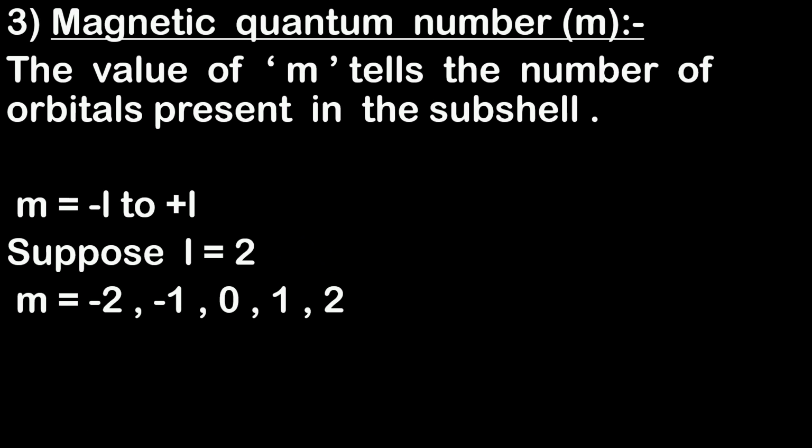Similarly, suppose you want to find out the values of m for l equal to 3. It will range from minus 3 to plus 3, that is minus 3, minus 2, minus 1, 0, 1, 2, 3. Now guys, comment in the comment box below what are the possible values of m if your l is 1. Okay, so comment below. Now moving ahead.